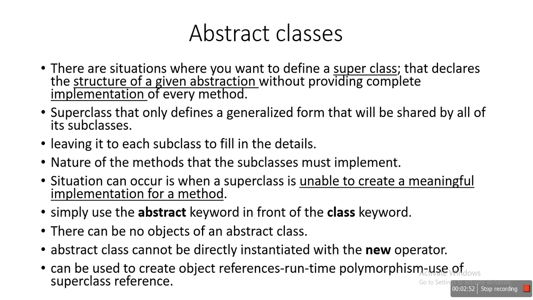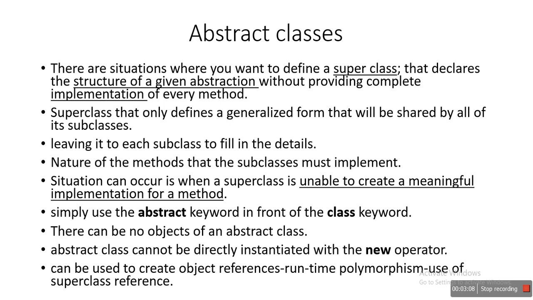This is the main concept of inheritance. The superclass defines a generalized form that will be shared by all its subclasses. One superclass can be extended by many subclasses. There is no restriction for that.